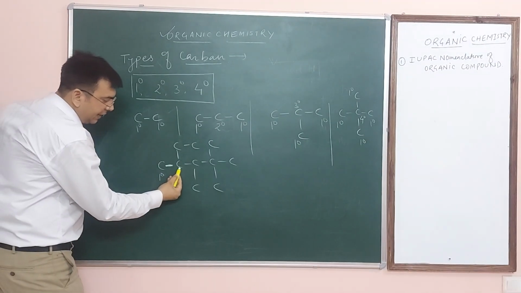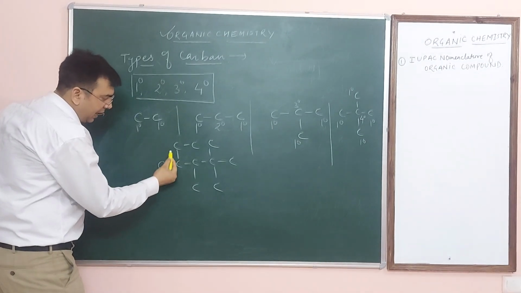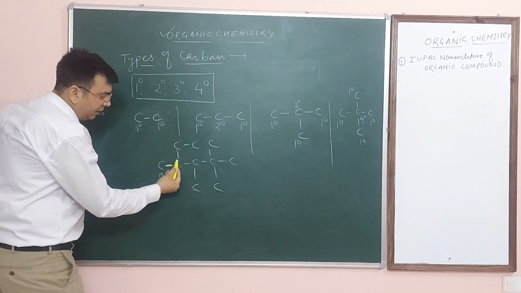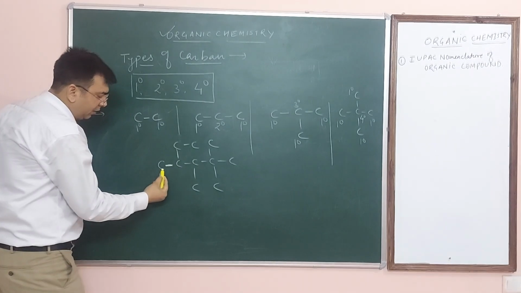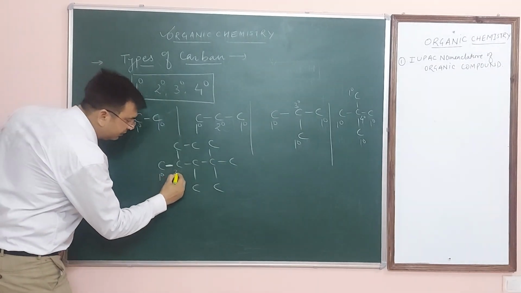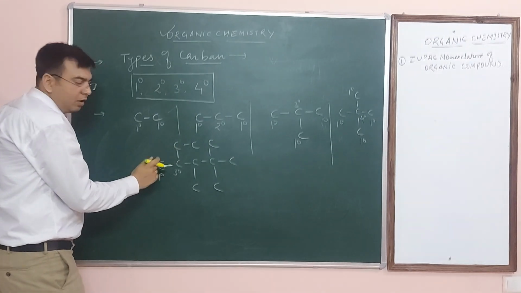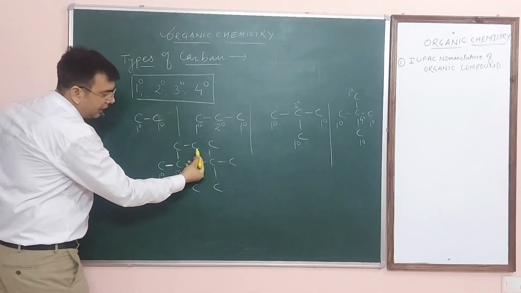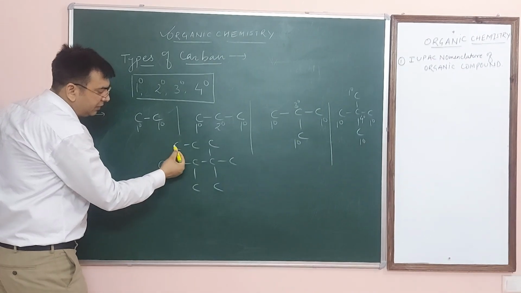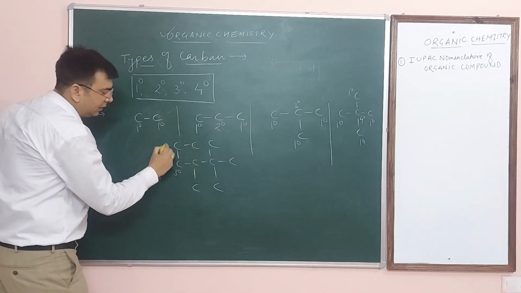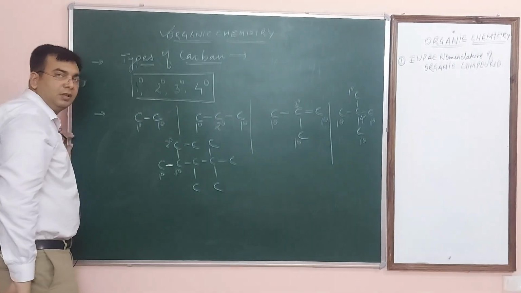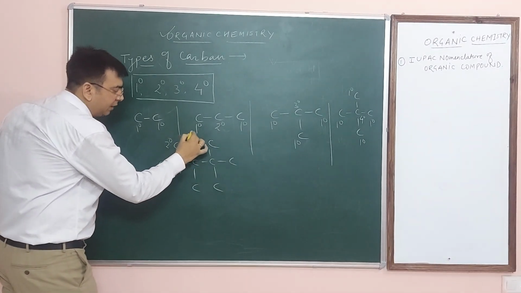See, this carbon is directly linked with this carbon as well as this carbon. This carbon is linked with this, with this, and directly linked with this one too. That is why it is 3 degree carbon atom, because it is directly linked with 3 carbon atoms. Now you see this one is also directly linked with this carbon and this carbon. It means this carbon is directly linked with 2 carbon. That is why it is known as secondary carbon atom. This one is the primary carbon atom.